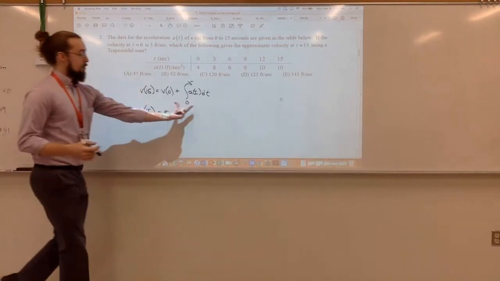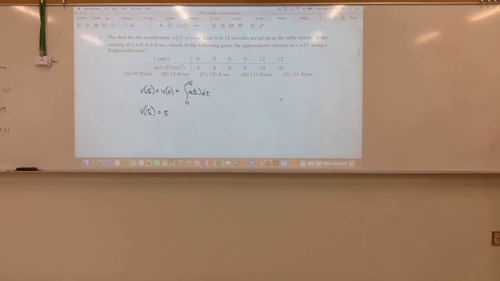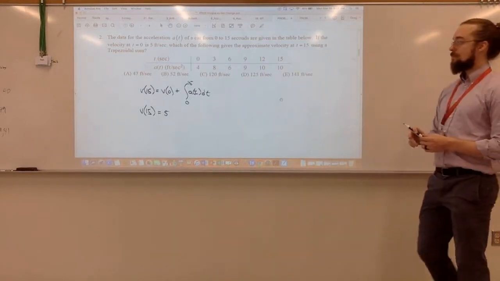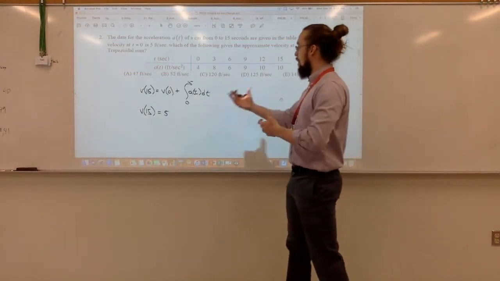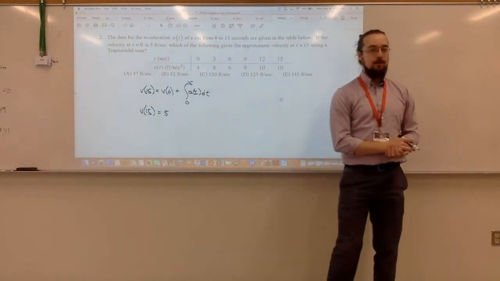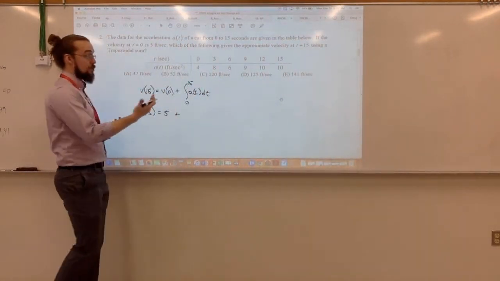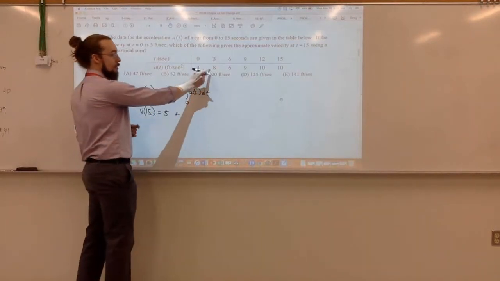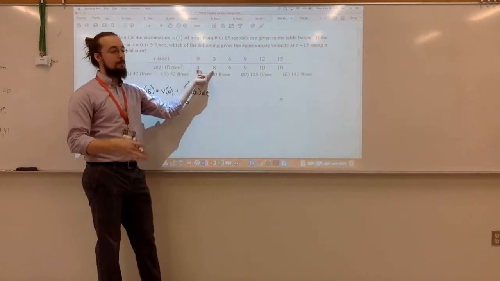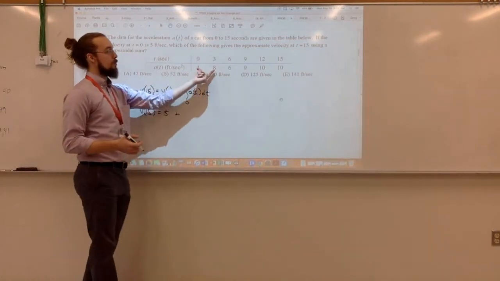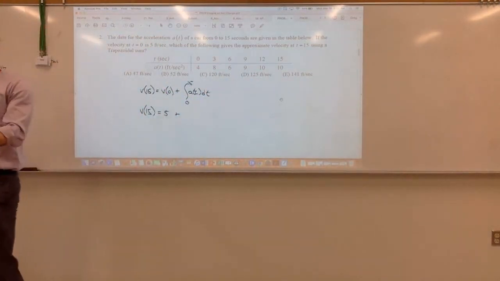So how would we do this? How would we estimate this using a trapezoidal sum? Well, we can make trapezoids. We could draw this out if we need a picture, or we can just see that these are going to be my heights. 4 and 8 will be the bases of the first trapezoid, 8 and 6 of the second one, 6 and 9 of the third one, and so on.